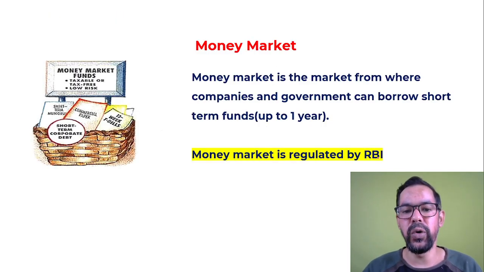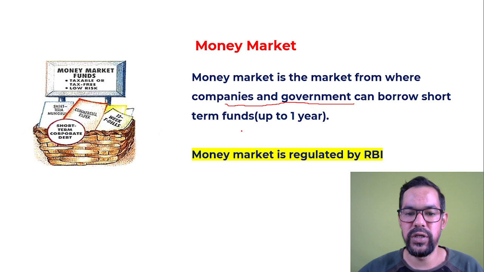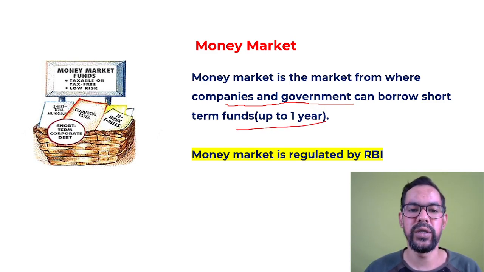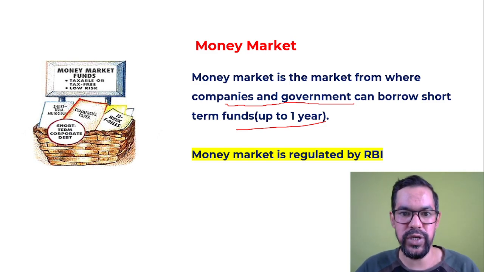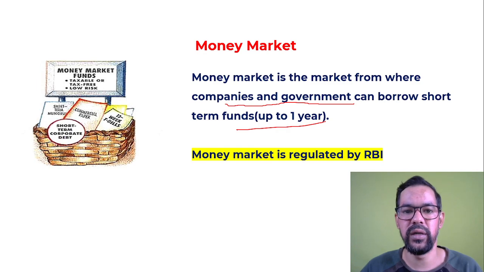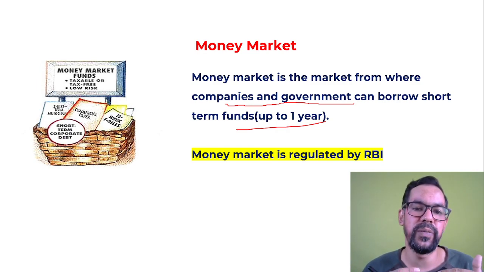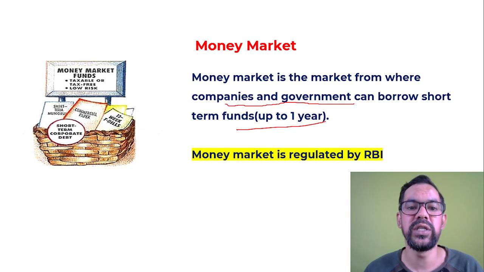I hope you guys are aware of this particular definition. So the definition is very clear. Money market is where companies and government can raise short-term funds. Short-term funds means up to 1 year. So let's say if government of India needs funds to meet their short-term requirements, they can borrow money from money market. Or if any company or any bank requires funds for short-term duration, they can also